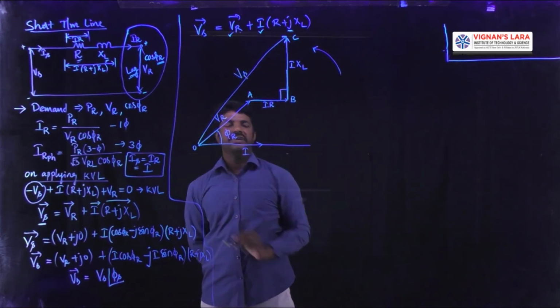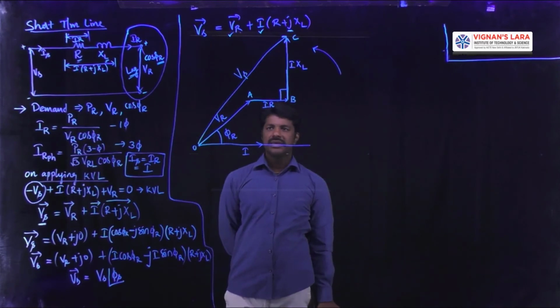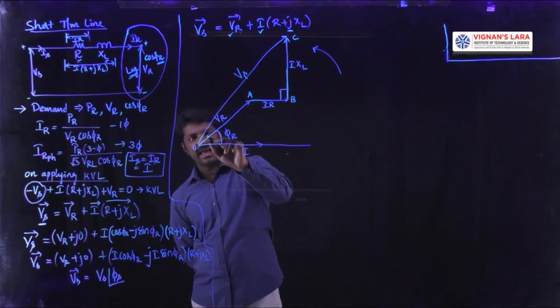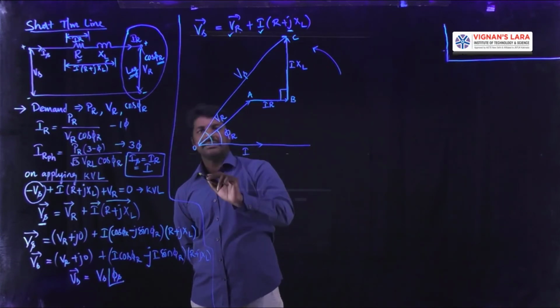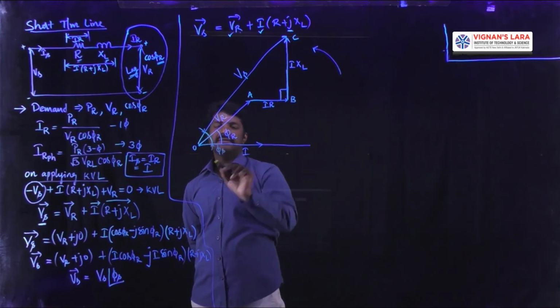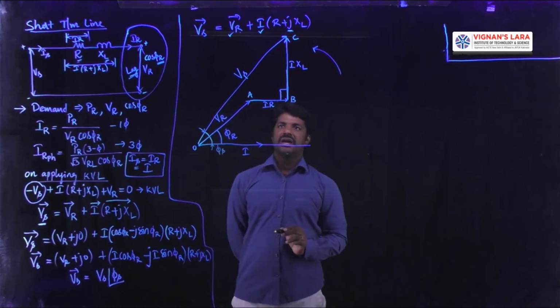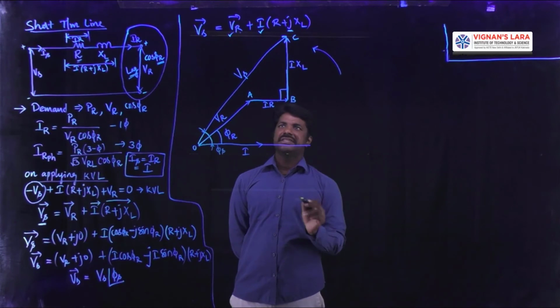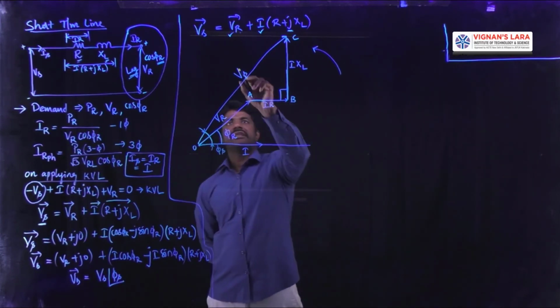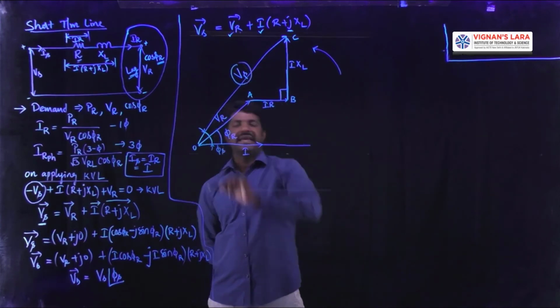Yes, this is VS. And the angle existing between this VS and I is called the phase angle on the sending end side, phi S. Hope all of you understood this concept. OA is VR, AB is I into R, BC is I into XL, and OC is the resultant called VS. Our objective is now to get the formula for this VS from this phasor diagram.